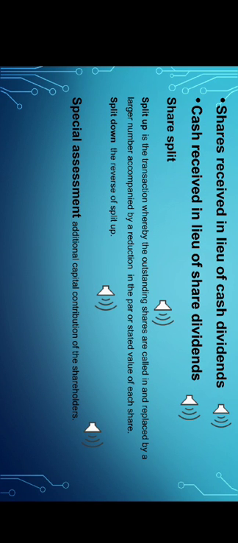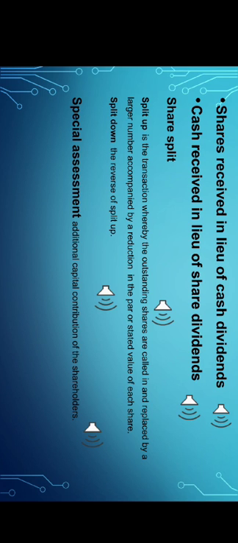Share received in lieu of cash dividends. When cash dividends are declared or received, it is without doubt that they are income. A problem will arise when shares are received in lieu of cash dividends declared. It is generally accepted that shares received in lieu of cash dividends are income at the fair value of the shares received. The reason is that such shares are in effect property dividends. In the absence of fair value of shares received, the income is equal to the cash dividends that would have been received. To record the receipt of shares, debit the investment in shares, then credit the dividend income.